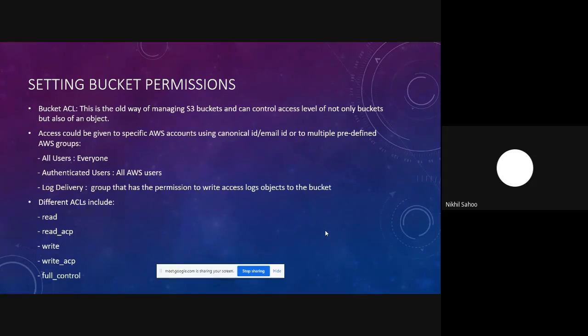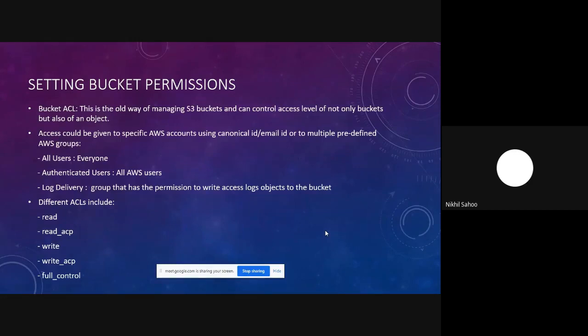Similarly, when read ACP permission is specified on a particular bucket or object, we would be able to fetch the access control list of that bucket or object. Again, write permission is self-explanatory. When we apply this permission over a bucket or object, we would be able to modify, upload or delete files in that particular bucket.